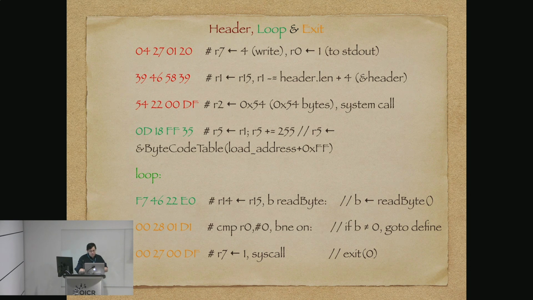And then I'm subtracting our header length from it to get the start of our header. And I'm adding 4 because we're subtracting away the extra 4 that it's added. So we're backing up by just the right amount to get to the header we want to write. And then we say how long that is, which is 54 bytes. And then we say 00df, which is system call.